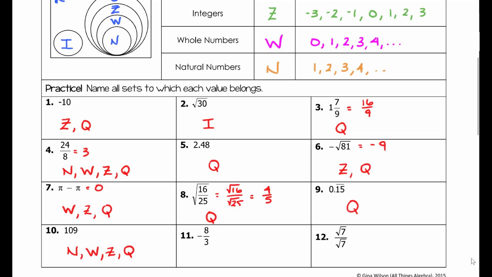Negative 8/3, that is rational only. Negative 8/3 does not reduce to any of the integers, whole numbers, or natural numbers. Radical 7 over radical 7 is equal to 1. We're dividing a number by itself. Even though both of those are irrational numbers, when we simplify it, we do get 1, which is natural. It's a whole number, it's an integer, and it's rational.